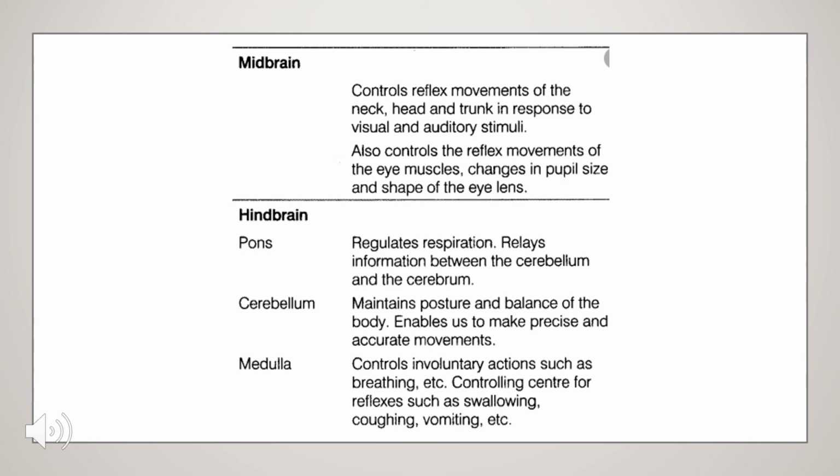Next, the cerebellum maintains posture and balance of the body. It enables us to make precise and accurate movements. Obviously, the cerebellum brings precision and accuracy. Next is the medulla. It controls involuntary actions such as breathing, and it is the control center for reflexes such as swallowing, coughing and vomiting. In the format given for the hindbrain, you will make notes for the forebrain, midbrain and hindbrain. The diagrams are very important, so you have to follow and make notes till the brain section.